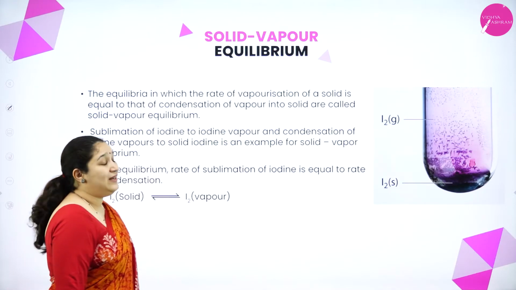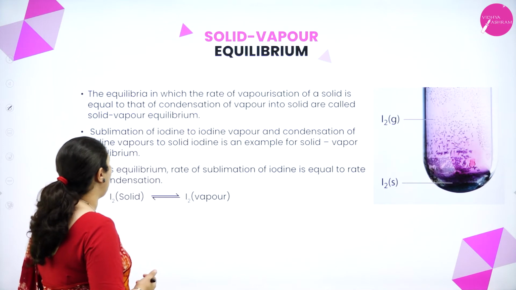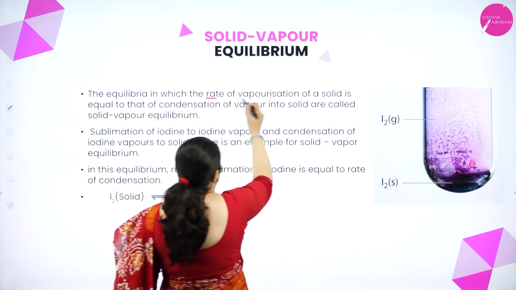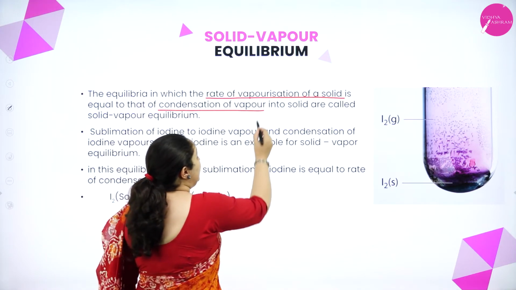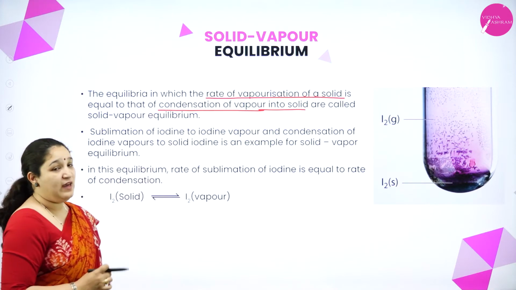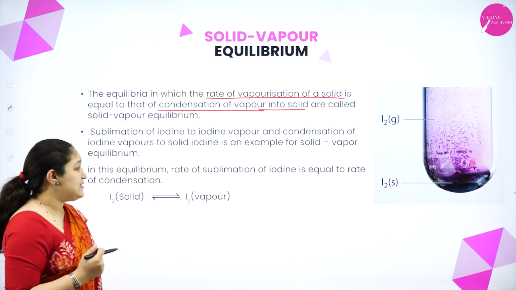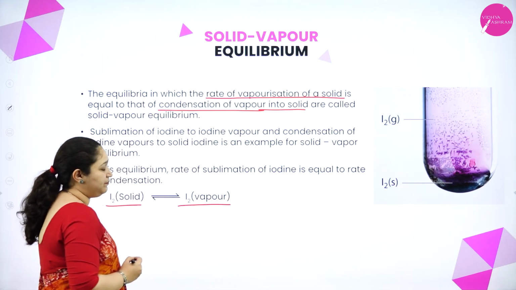Next is solid vapor equilibrium. In solid vapor equilibrium, what happens? The rate of vaporization of a solid is equal to the condensation of the vapor into solid, and this is called solid vapor equilibrium. Example, I can give iodine solid and iodine vapor.